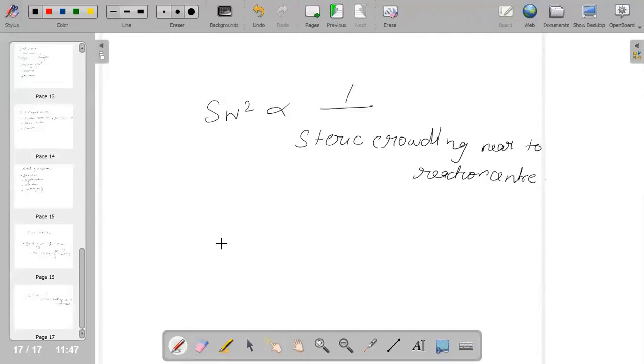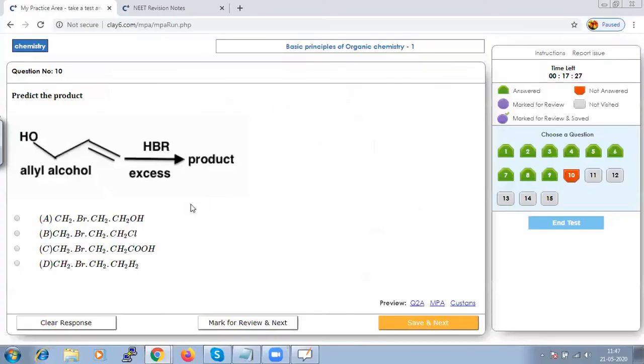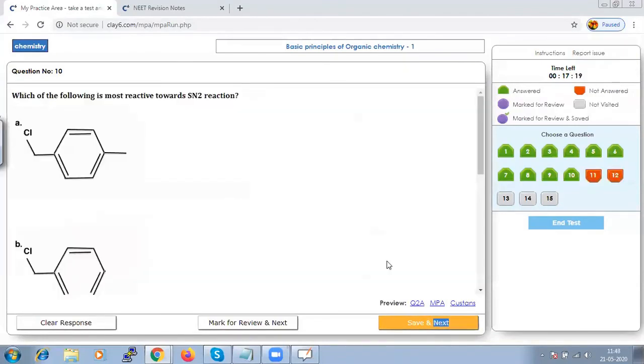The major product is 3-bromo 1-propanol, and the minor product will be 2-bromo 1-propanol. Hence our option A should be the right one, because we have to choose only the major product, not the minor one. Let us save that and go to next.